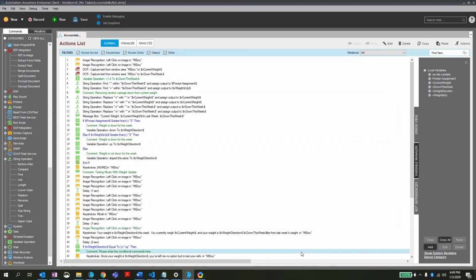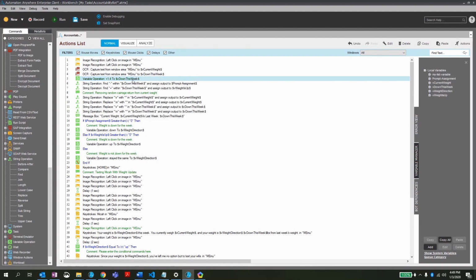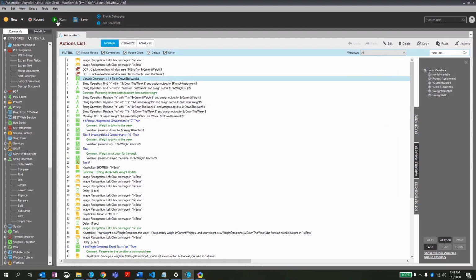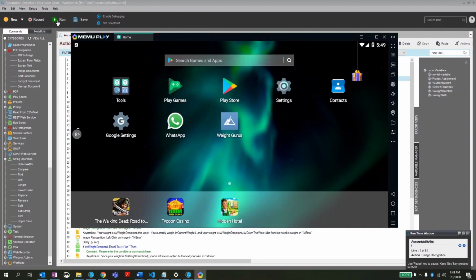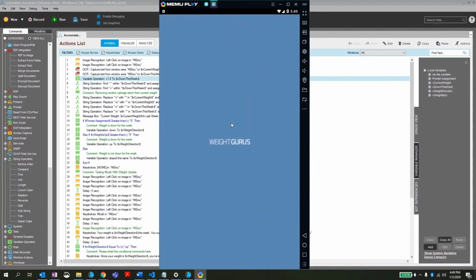What happens if that's not the case? Let's try to enable this line. This is going to force my weight to look like it was up 1.4 pounds this week. So I said this was an accountability bot. Let's prove that that's the case. I'm going to close out of these apps real quick just so the bot is seeing a fresh Android home screen. It's going to go back and check my weight again just like it did before.